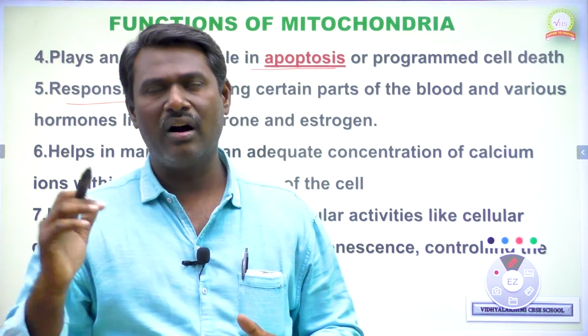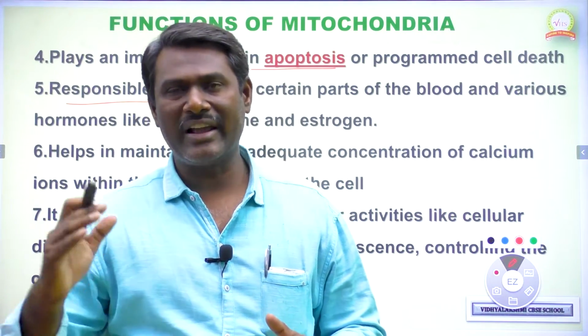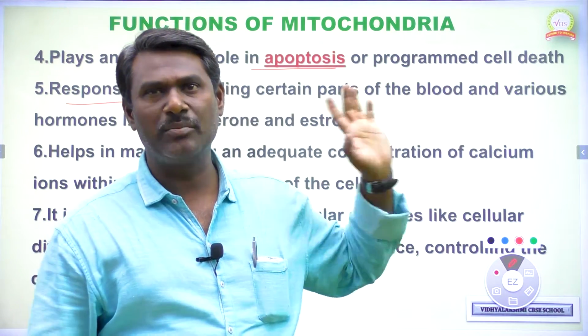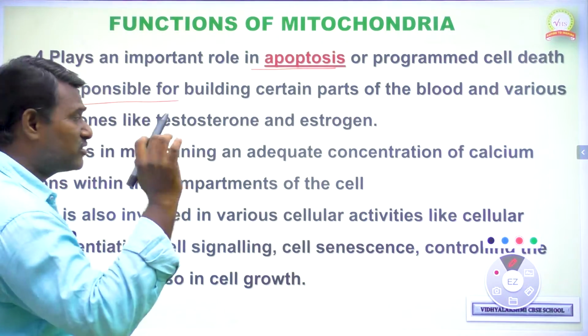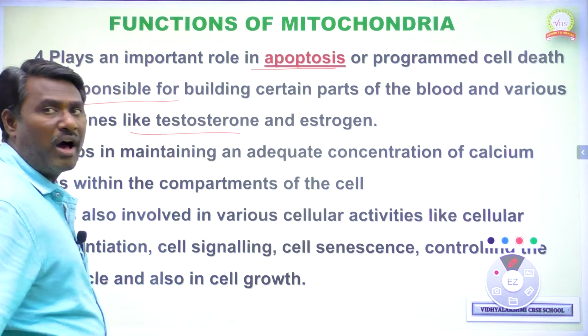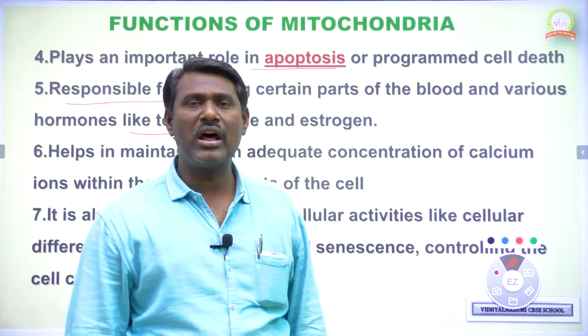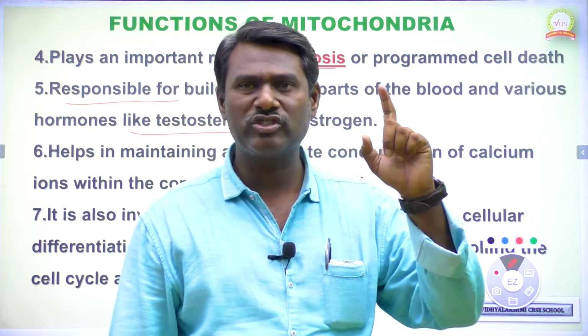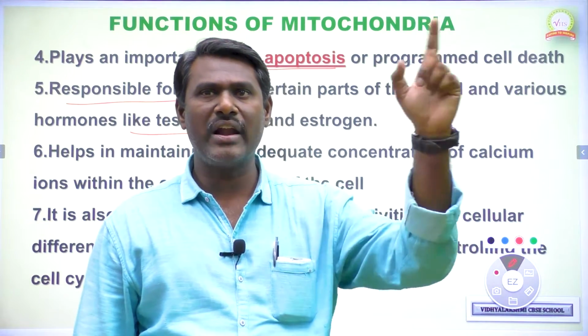Next we can see proteins present in blood like albumin and globulins. For all this formation, mitochondria plays an important role. It is also useful in the formation of hormones like testosterone and estrogen.